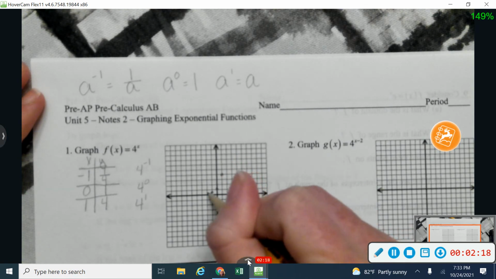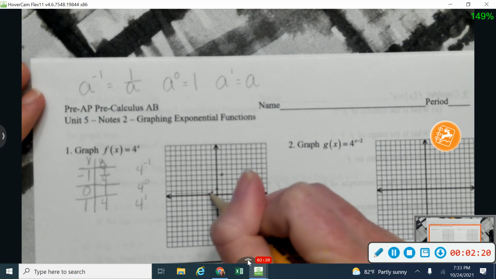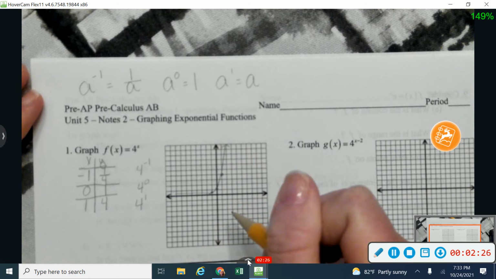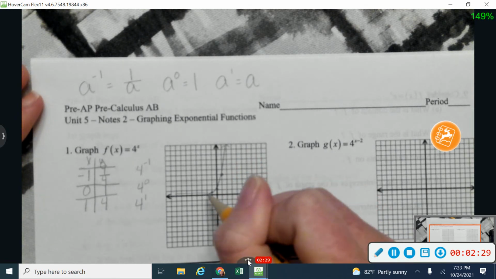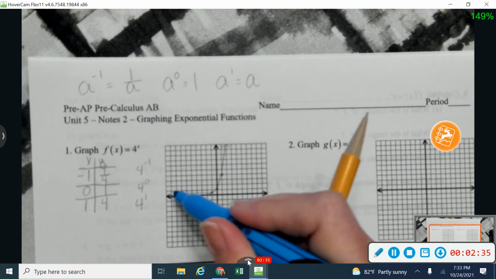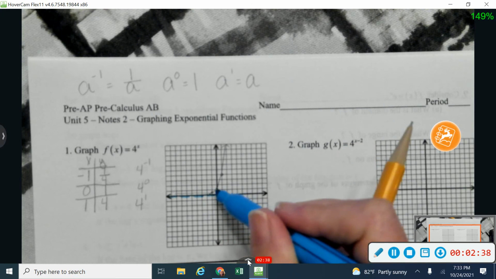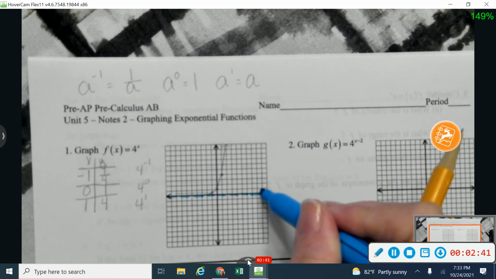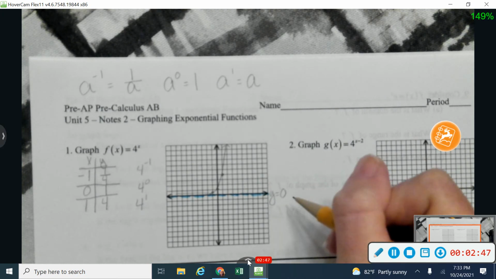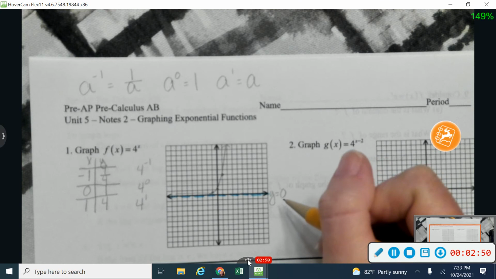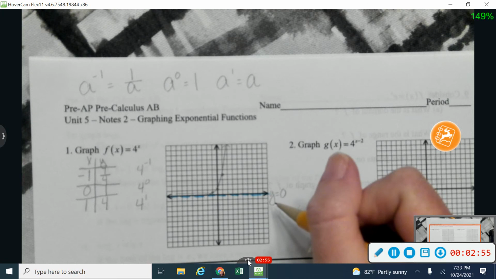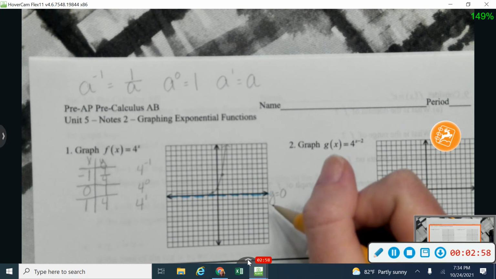And so what my exponential graph looks like is it kind of keeps going flat down there, and then it kind of curves and goes up, and it gets really big really fast with that exponential graph. And I know that it's going to flatten out right here because I'm going to take my highlighter and I'm going to put in an asymptote right there on the x-axis. So it's right there where that line is where y is equal to 0. So y equal to 0 is my x-axis. And so I'm going to start with an asymptote right there. I don't have anything that will make that 4 become a negative y value, because even a negative exponent is just going to give me a fraction.